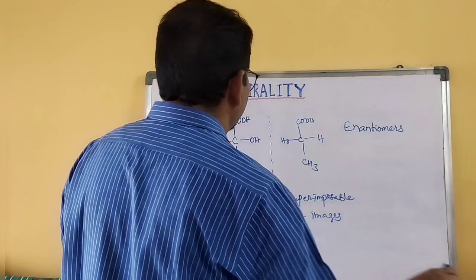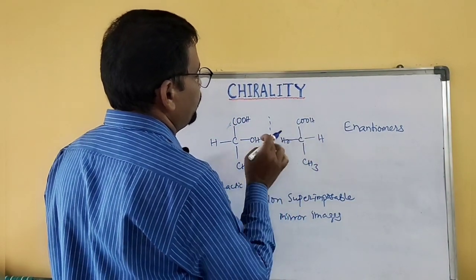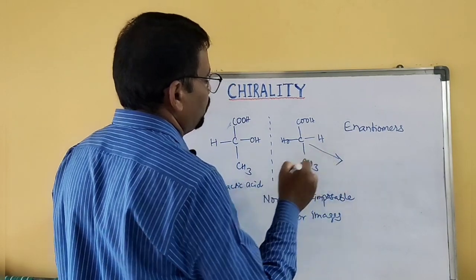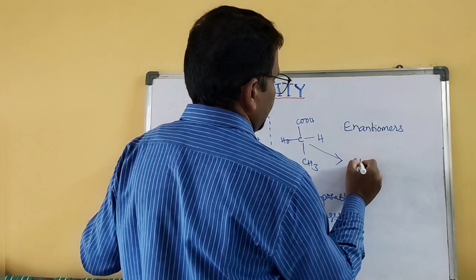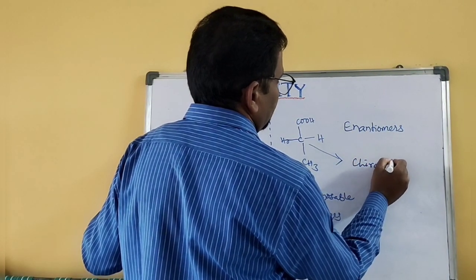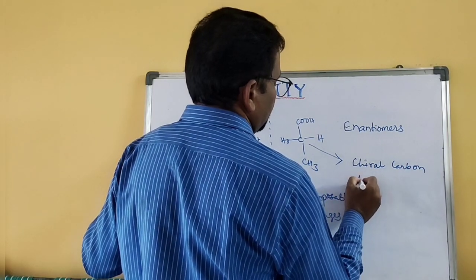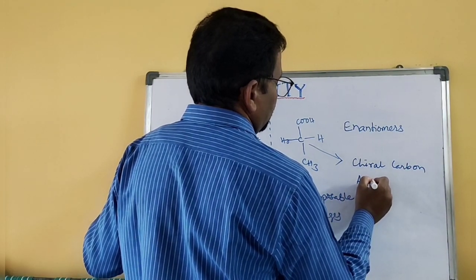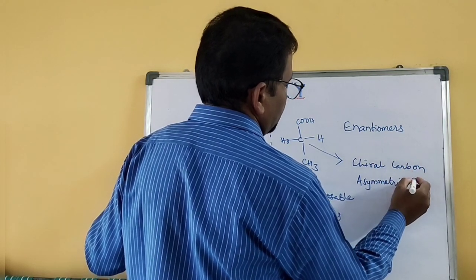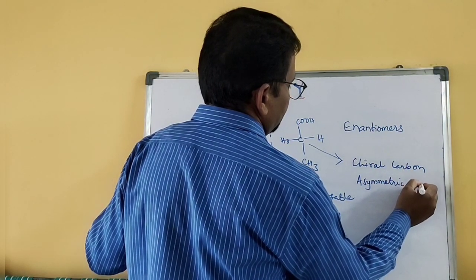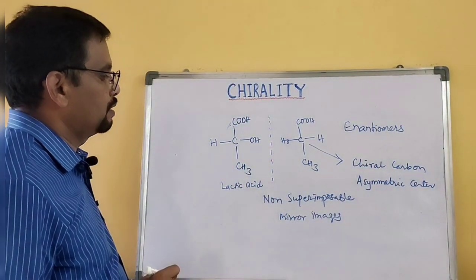By the way, the central carbon which is attached to 4 different groups or 4 different substitutions is considered a chiral carbon, or you can also call it an asymmetric center or asymmetric carbon.